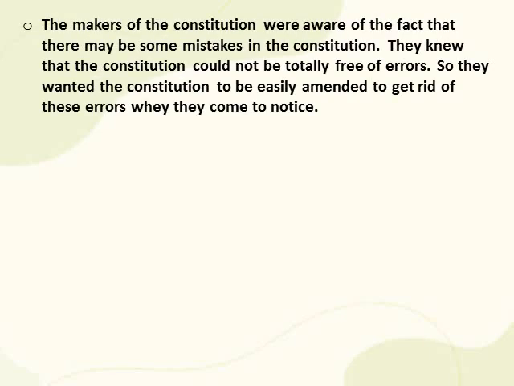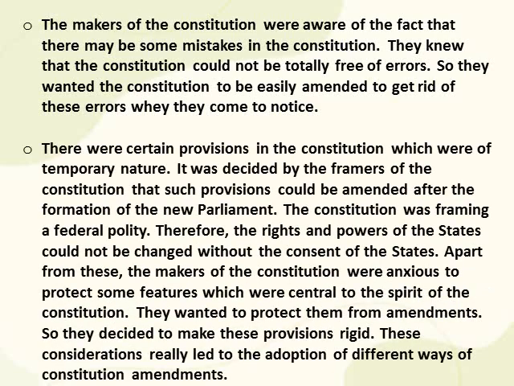The makers of the Constitution were aware of the fact that there may be some mistakes in the Constitution. They knew that the Constitution could not be totally free of errors. So they wanted the Constitution to be easily amended to get rid of these errors where they come to notice. There were certain provisions in the Constitution which were of temporary nature. It was decided by the framers of the Constitution that such provisions could be amended after the formation of the new parliament. The Constitution was framing a federal polity. Therefore, the rights and powers of the states could not be changed without the consent of the states.